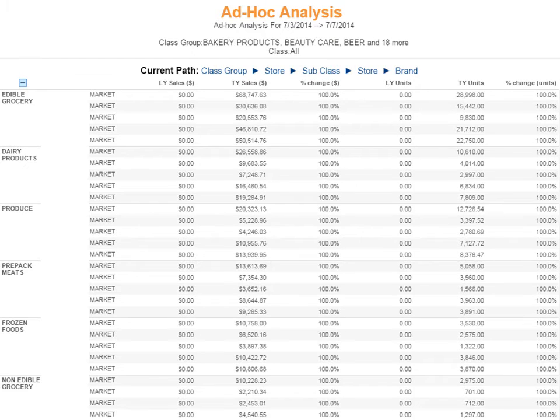Joan is curious how the sales break down between stores. She keeps the first analysis filter as Class Group, but changes the second filter to Store. Joan clicks on the Expand button to see all the stores.